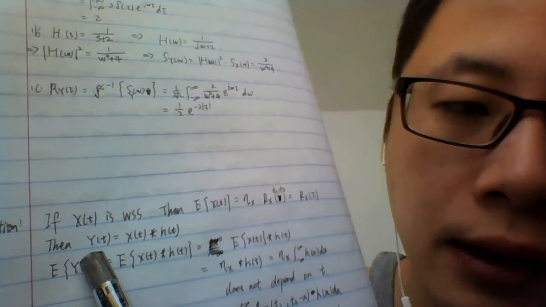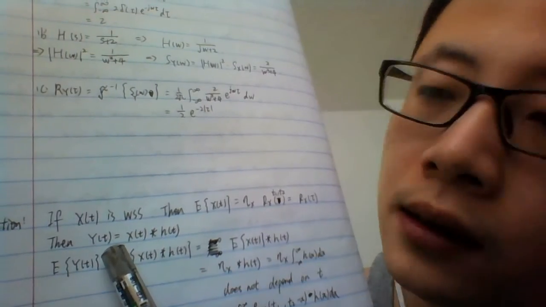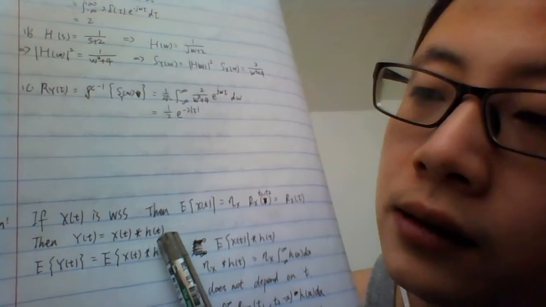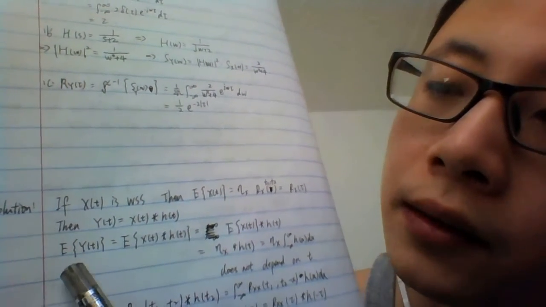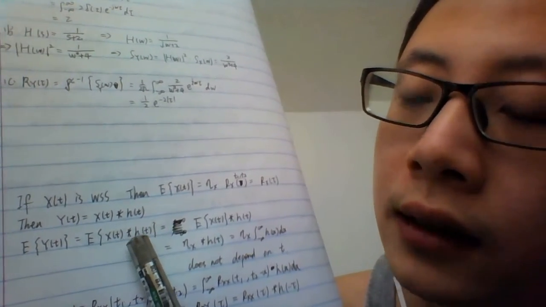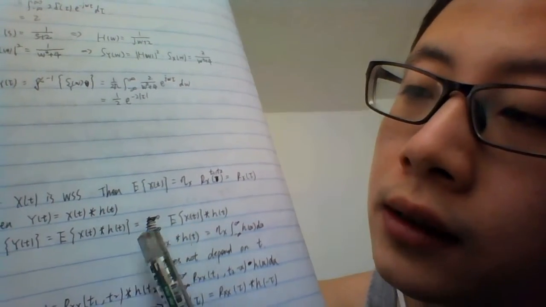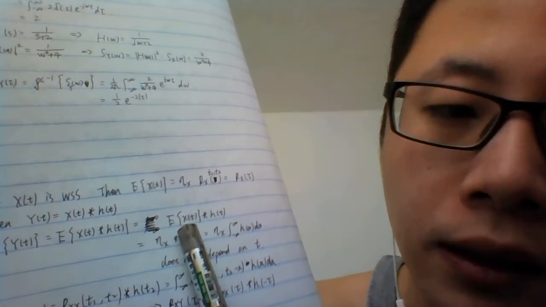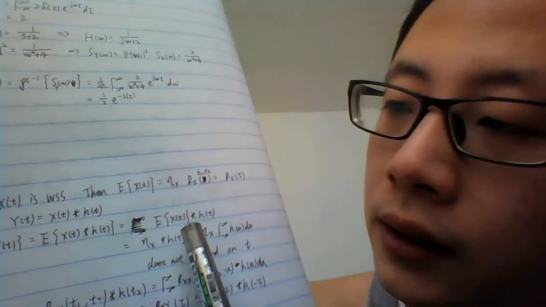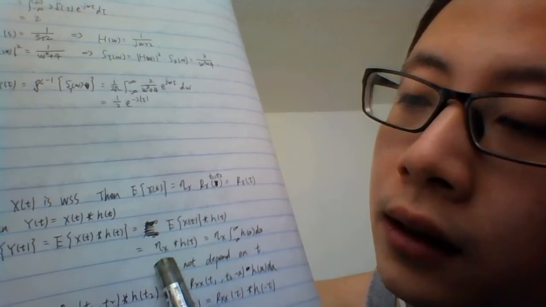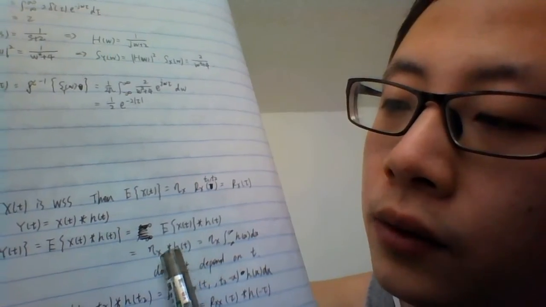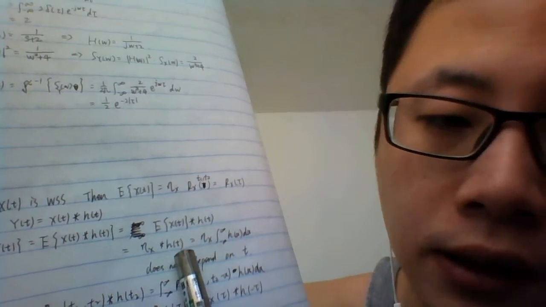And then y(t) is the output of the system, so y(t) is equal to the convolution of x(t) and h(t). The expected value of y(t) is equal to the expected value of the convolution of x(t) and h(t). We take the expected value inside, which only acts on x(t).